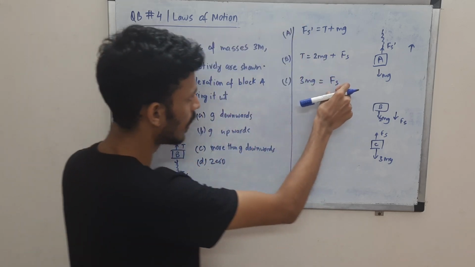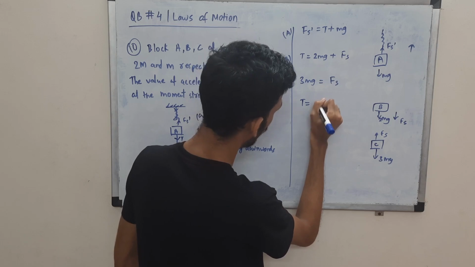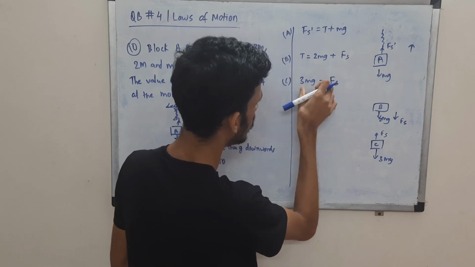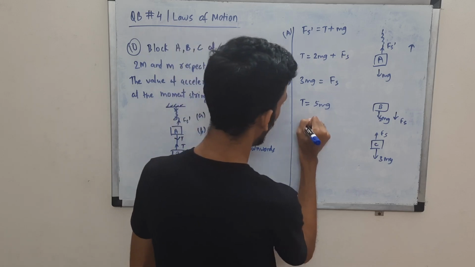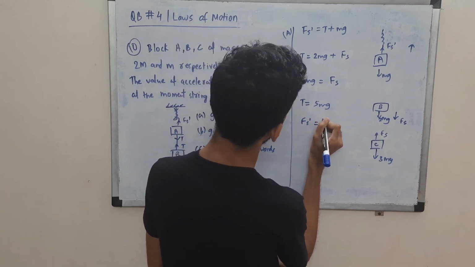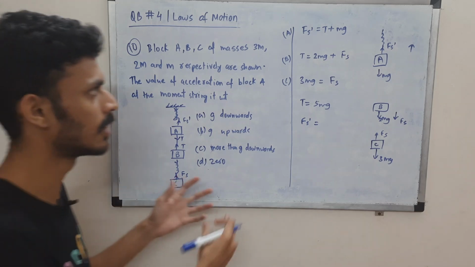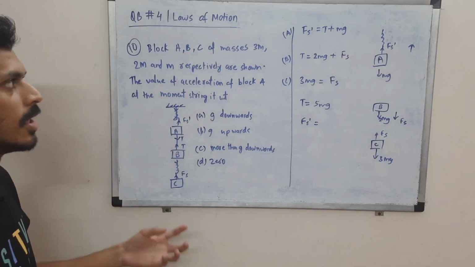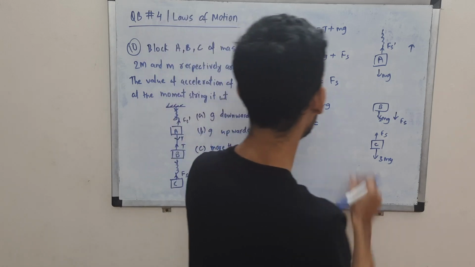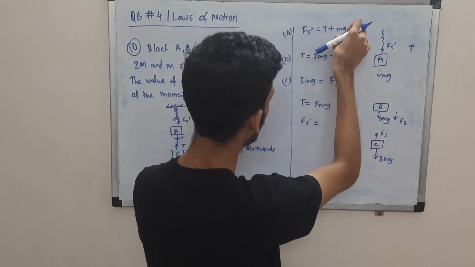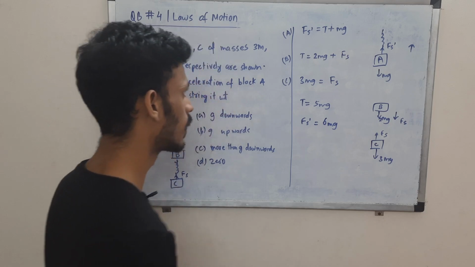Now we can reverse substitute. Fs is 3 mg. So tension is 3 mg plus 2 mg, which is 5 mg, right? So we have substituted this over here. T is 5 mg. Now again you can substitute this over here. So Fs prime, you get it as what? This is the spring force. Once you cut the spring, the spring force will not change. The tension becomes 0, but the spring force will not go to 0 instantaneously. So substitute this 5 mg over here in T, so you will get 6 mg. So this is the spring force of the first spring.